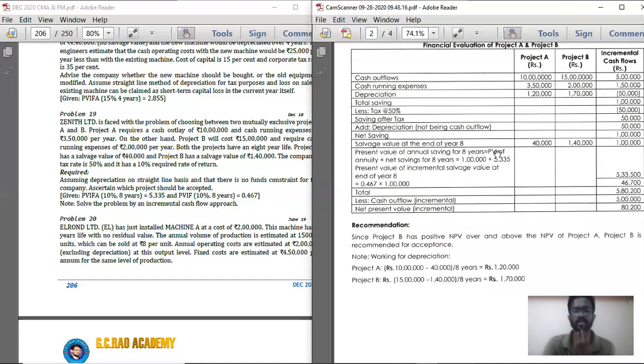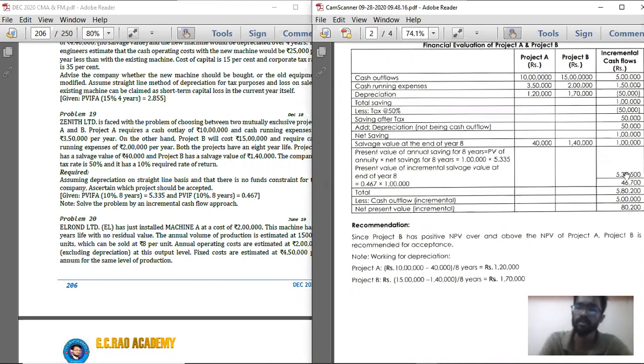In year 8, when you are selling the machinery, you are going to get some salvage value, that is positive income, so cash inflow. If you are going with project A, you are going to get only 40,000 as cash, whereas project B, you are going to get 1,40,000. When you compare both, for project B, there is 1 lakh rupees higher. So that is also a cash inflow. So if you add both, you are going to get 1 lakh every year, so 1 lakh into annuity factor for 8 years. This 1 lakh you are going to get only for the last year, 8th year, that is salvage value. So 1 lakh into last year PV factor, that is 0.467.